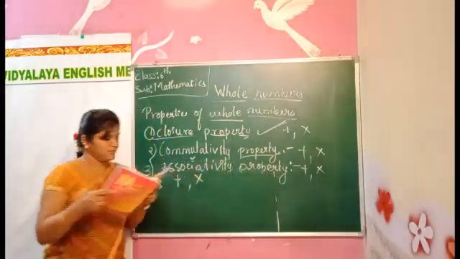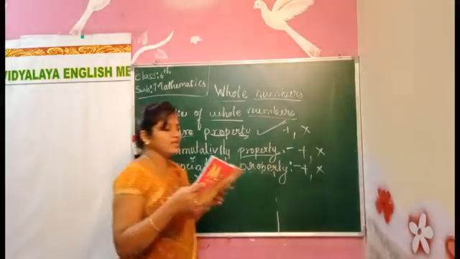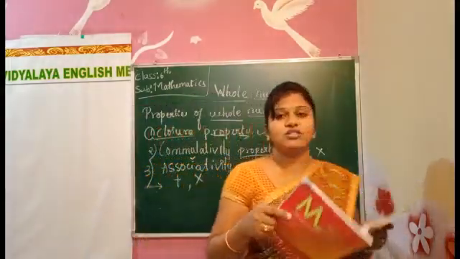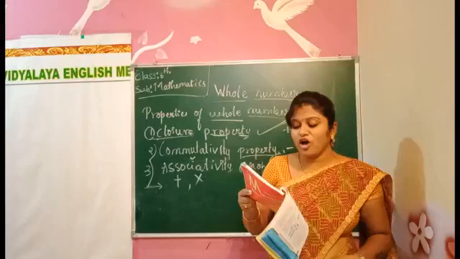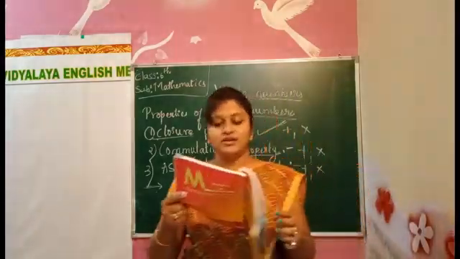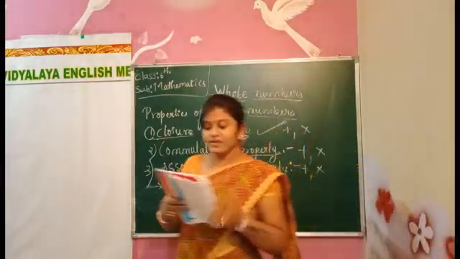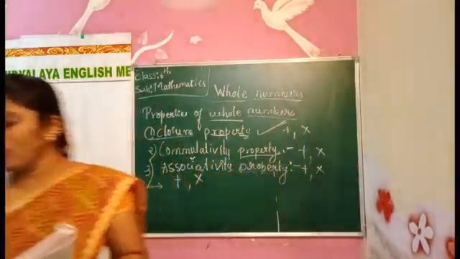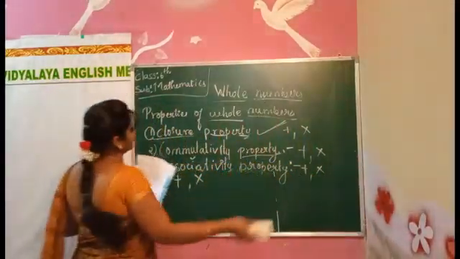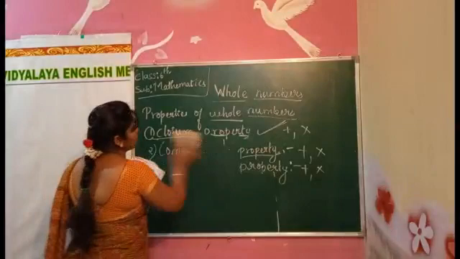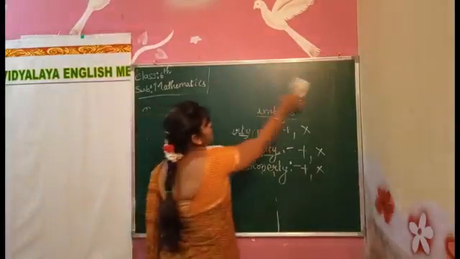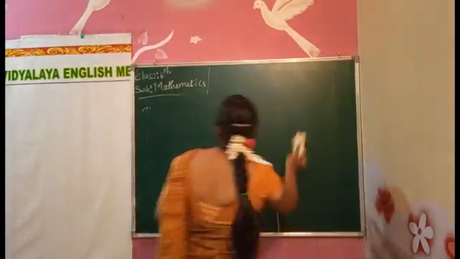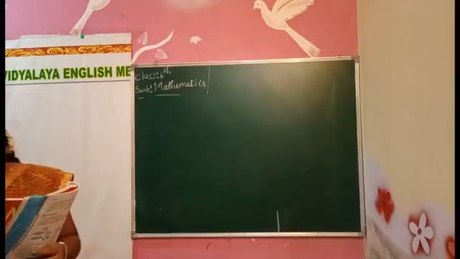Next one. Here they have given us some activities depending on the associative property. Solve it by yourself, children, then you will understand how to do it. And they have given us some examples. We'll solve one, and next I will move on to the next property. On the associative property they have given us some problems. We'll solve one and two and we'll move on to the next property, that is the distributive property.